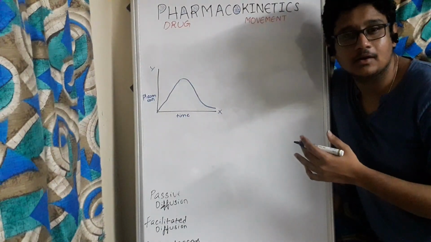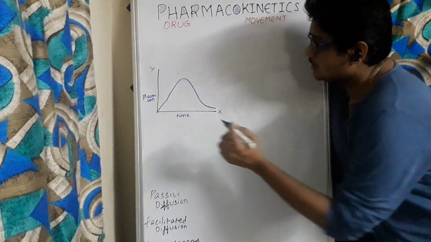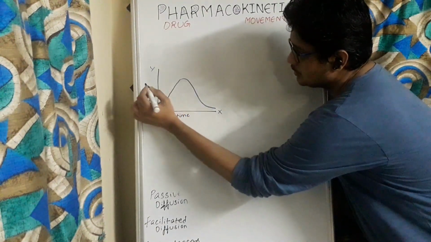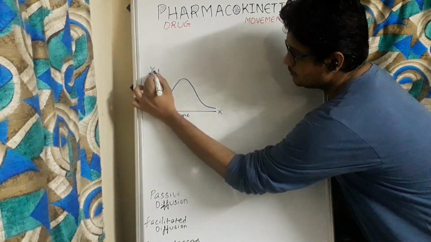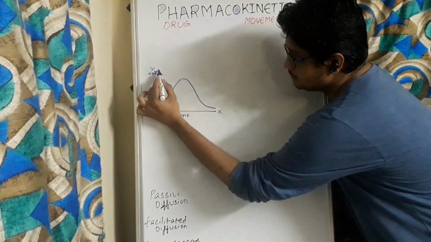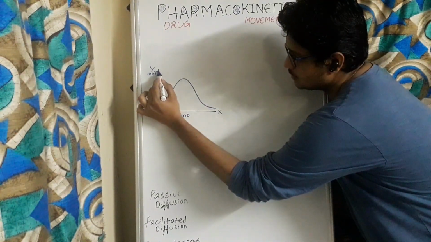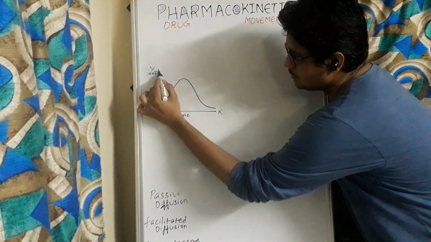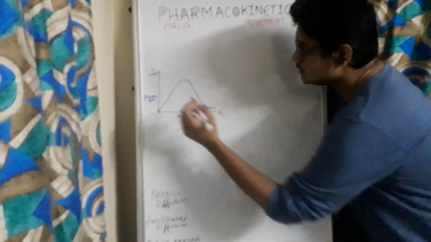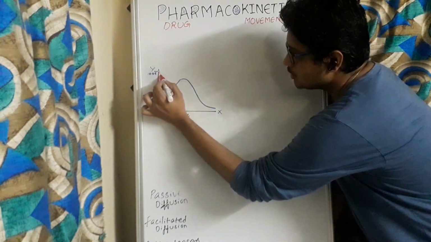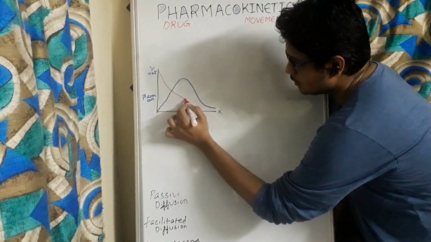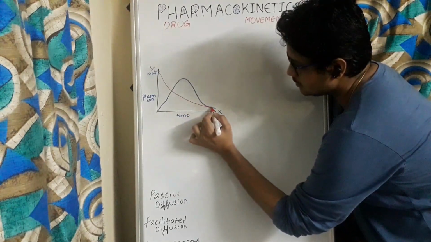If we give a drug by IV route, then the drug will directly enter into the bloodstream. So the curve starts from 100%. All the drug is administered into the bloodstream, and so the curve will start here, and as time persists, the curve will slowly lean down, and the drug will be eliminated.